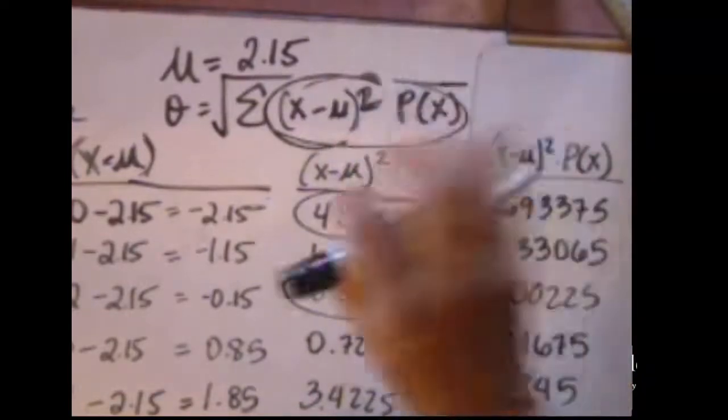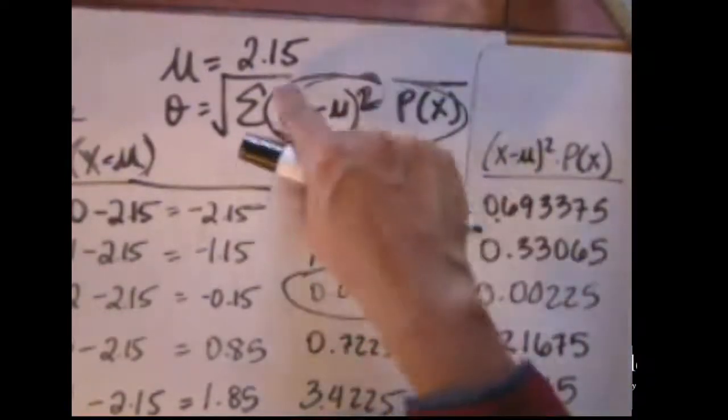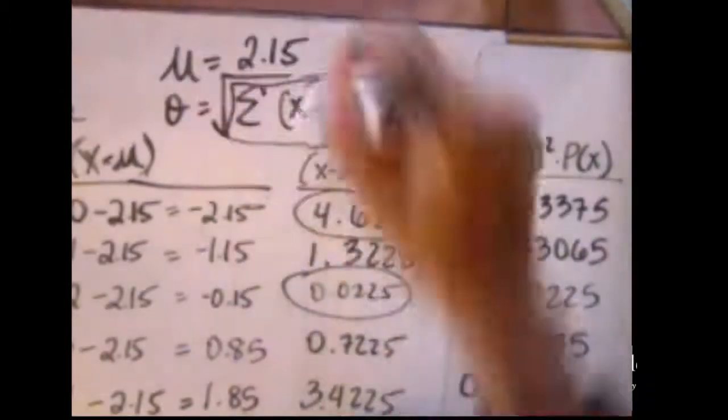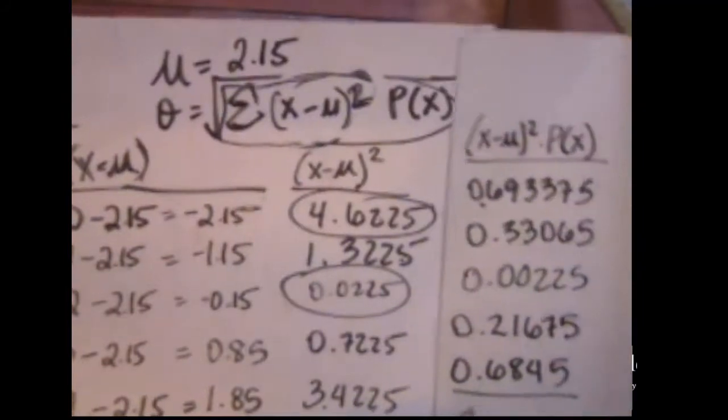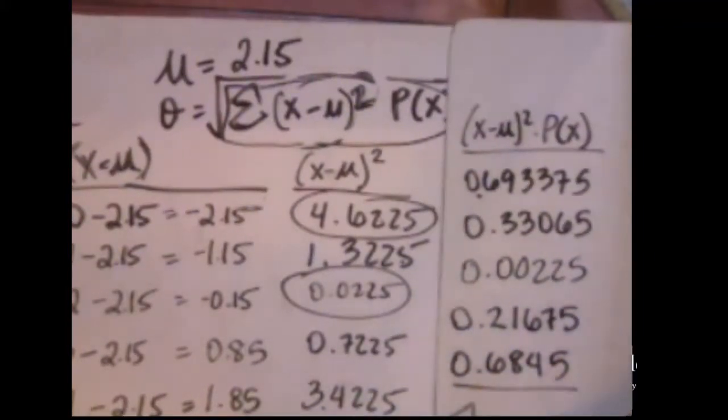Okay, so after that, I look at my formula. I have now done the squared deviations times the probability of x. The next step is to take the sum of those. In other words, the sum of the squared deviations times the probabilities.